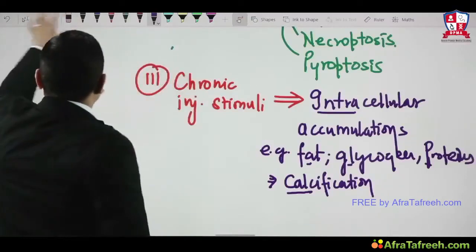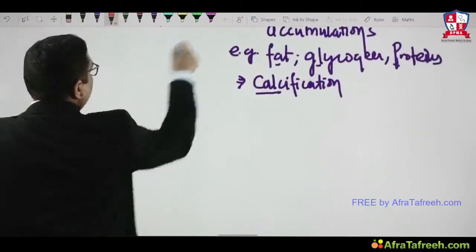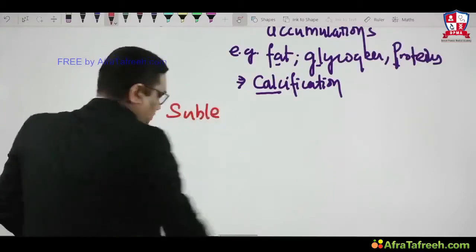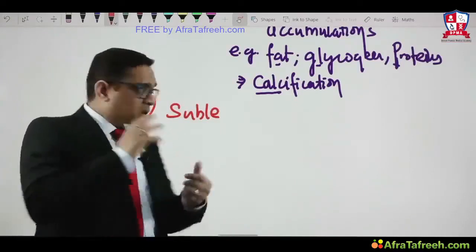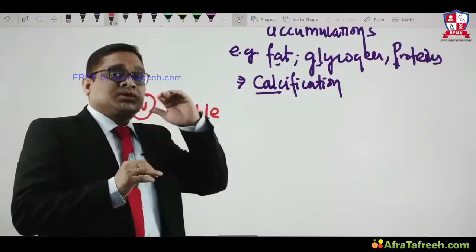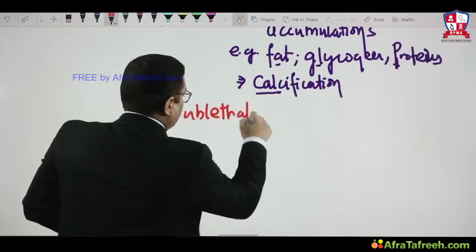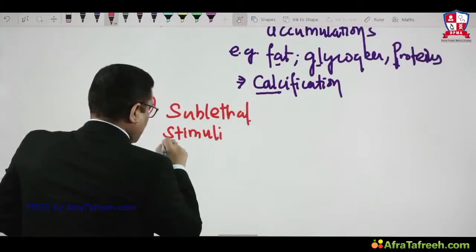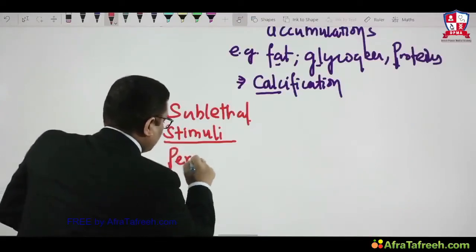Fourth type of stimulus, another important stimulus which is very important for us to understand human physiology. What we have read: there was non-lethal first, then we read lethal stimuli, and now we are seeing the sublethal, meaning it is not injurious or causing cell death, but just below that lethal level. And this sublethal stimuli will be persistent.